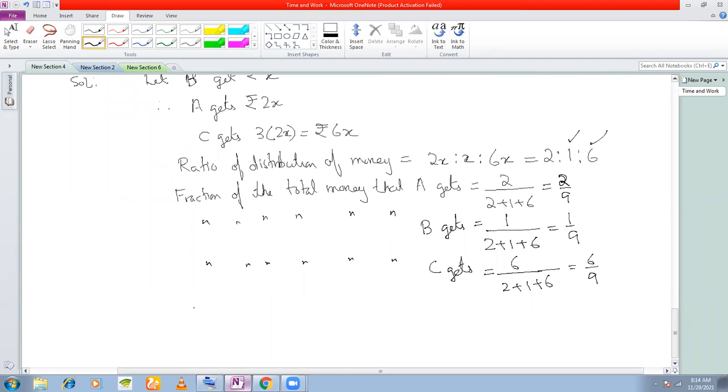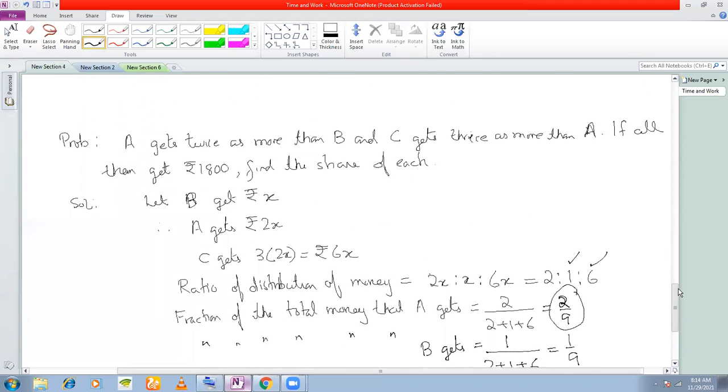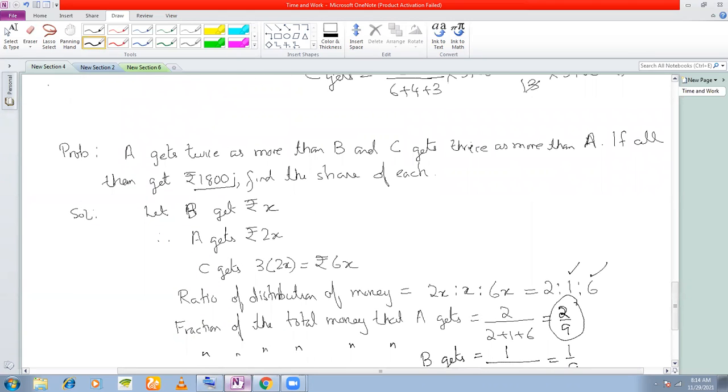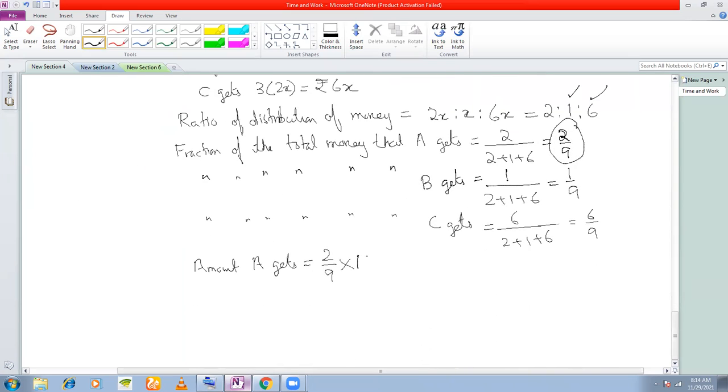So the amount A gets, he is getting how much? What is the fraction here? 2/9 of the total money. And what is the total money here? 1800 rupees. All three of them are getting 1800 rupees, sir. So into 1800. So this A gets 400 rupees.